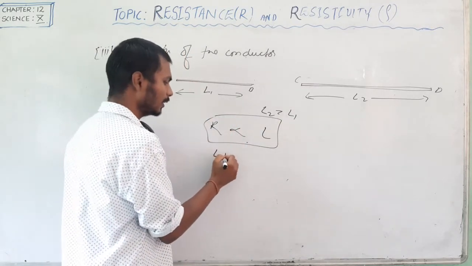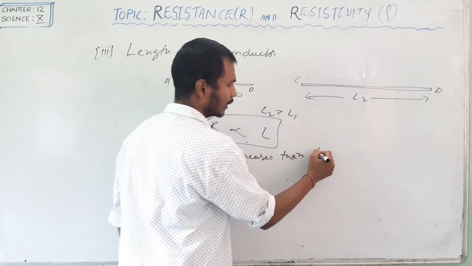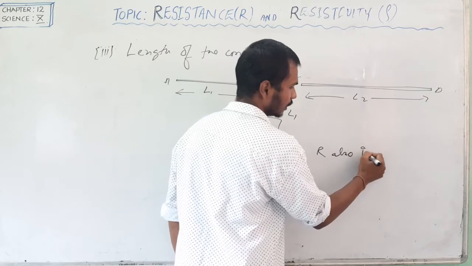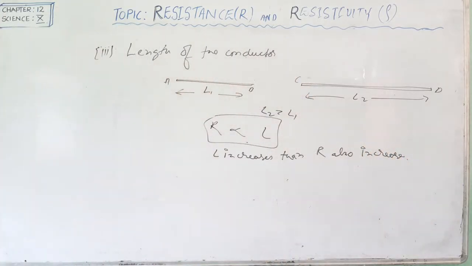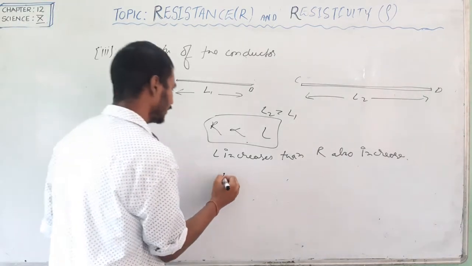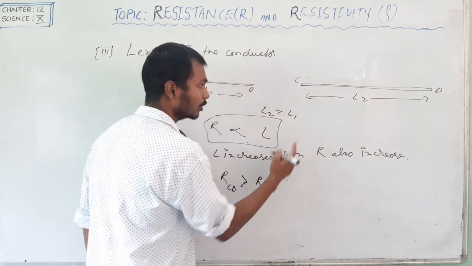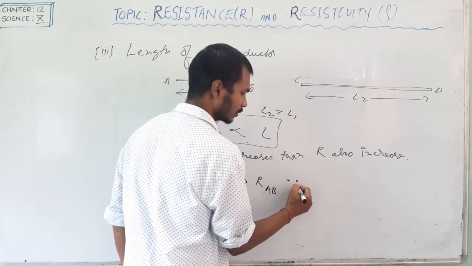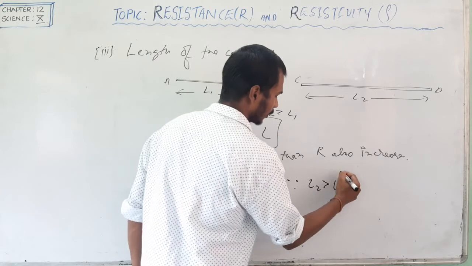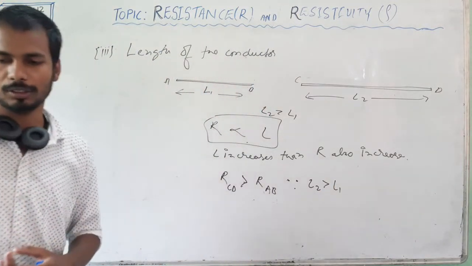This means if length increases, then resistance also increases. Therefore, the resistance of CD is greater than the resistance of AB, because L2 is greater than L1. So if length is greater, then resistance is also greater.